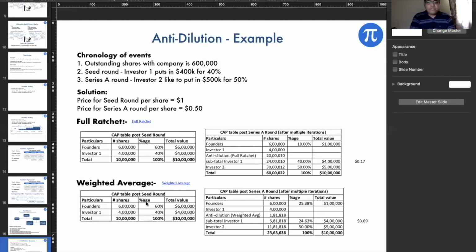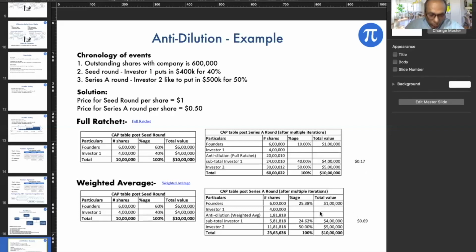For a weighted average, if you see, obviously what happens is, and it is a more founder-friendly approach, both the founder and the investor dilute. So the founder dilutes from 60% to 25%, and the investor dilutes from 40% to 25%. And the price is a little bit better here. It is around 0.69. So it is not bringing the price to 0.17.